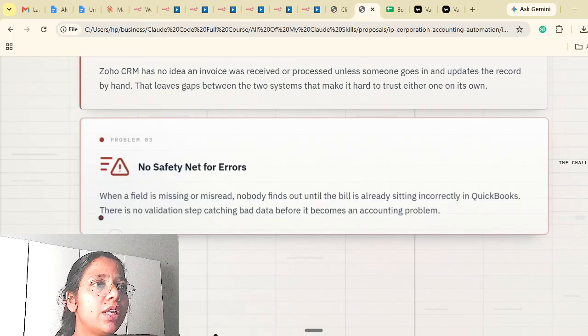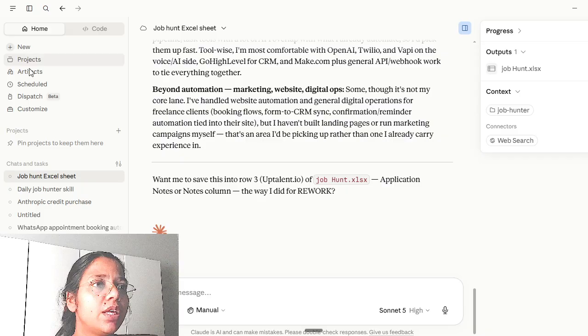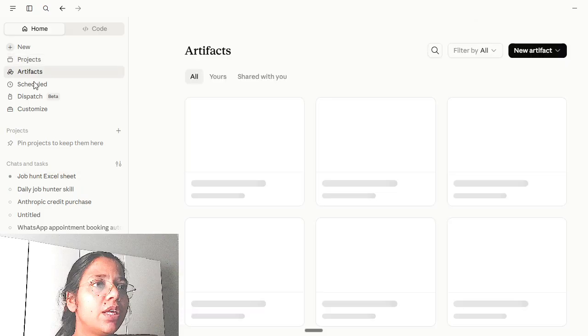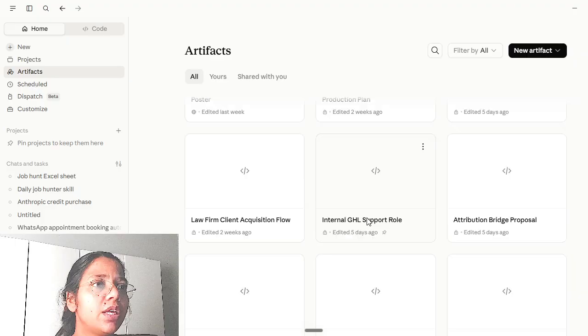And I have created this inside Claude Code. I have created multiple things, like multiple artifacts, a job hunt. I can show you that I have created pipelines inside GHL, and created funnel sites for a dental company. So I have worked with multiple no-code to low-code tools.